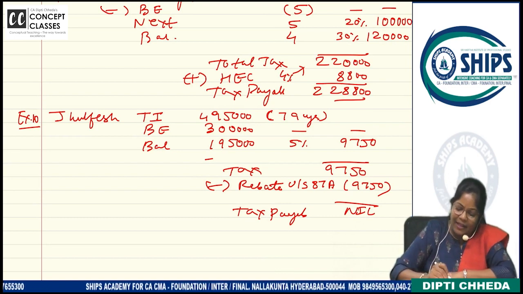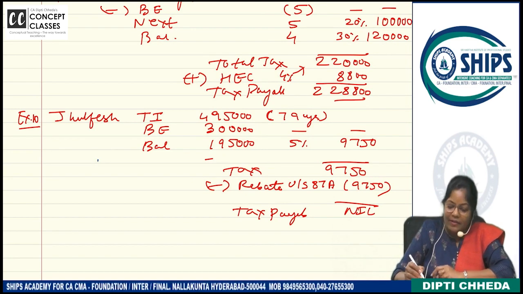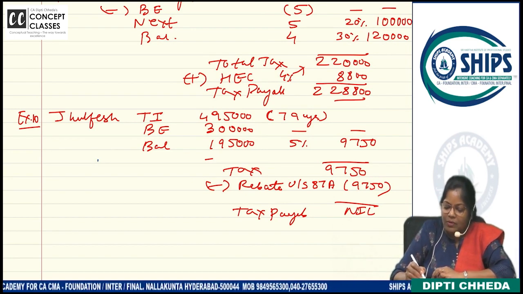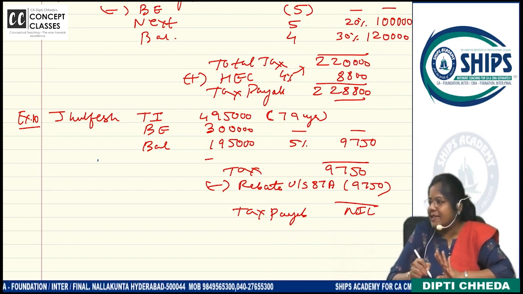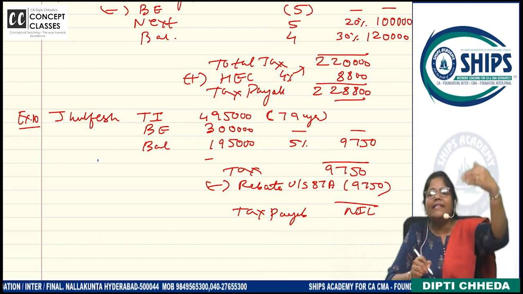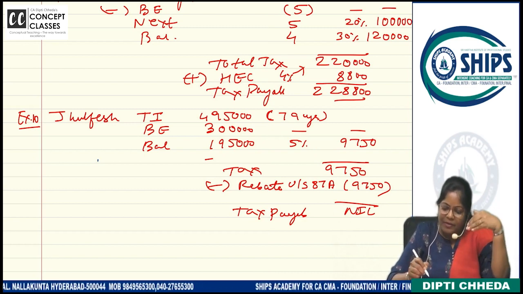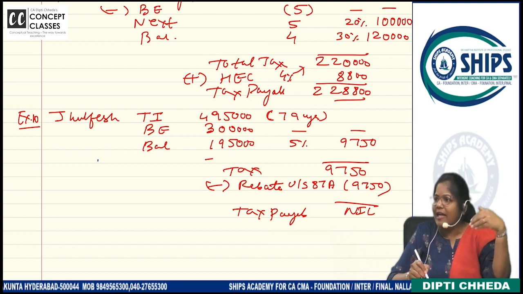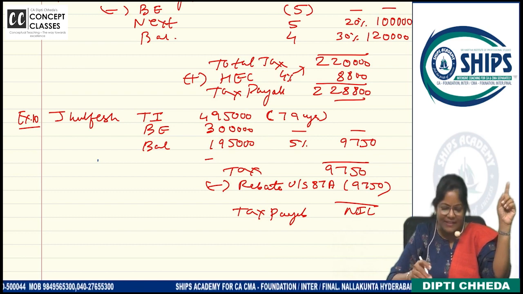Like see, in the case of Zulfish, the tax is coming to how much? 9750. So the rebate is also 9750. Rebate cannot exceed the tax. But above this, whatever is the tax, on that you add what? Cess. Sure, till here it is clear.